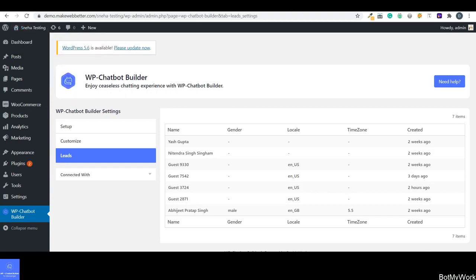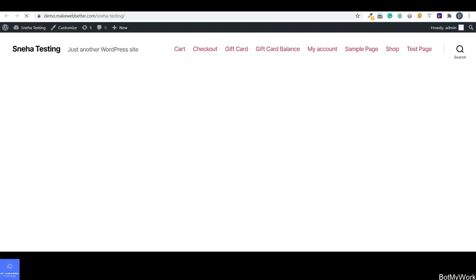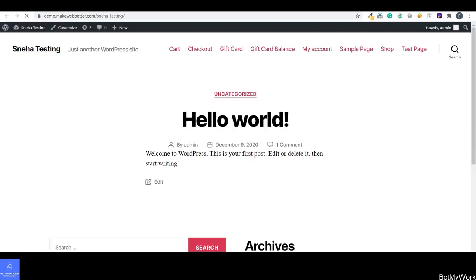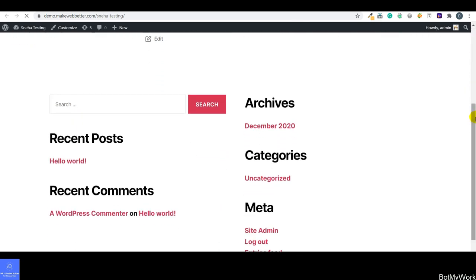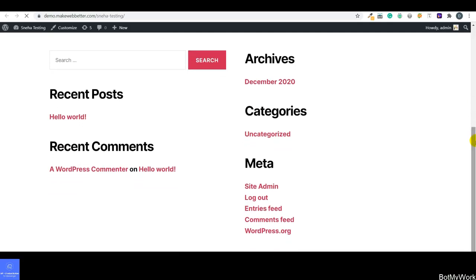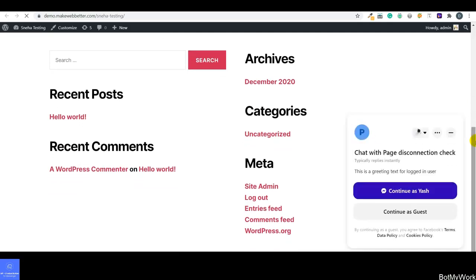So guys, we have now landed on the WordPress website. This is our website, and over here I'm going to show you how the user or your customer who is coming to interact with you on your business page can start a conversation with you. Here we have the chatbot builder enabled, and this is how you can implement the bot on your business page. The current business page that I had selected was page disconnection check. This is an example of a business page.